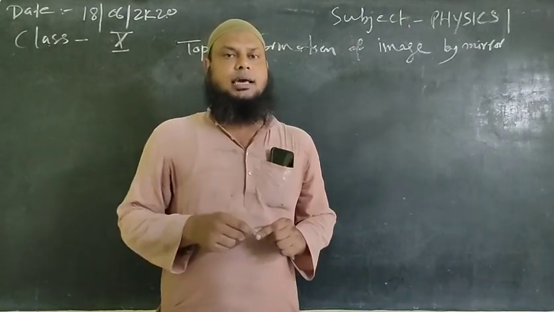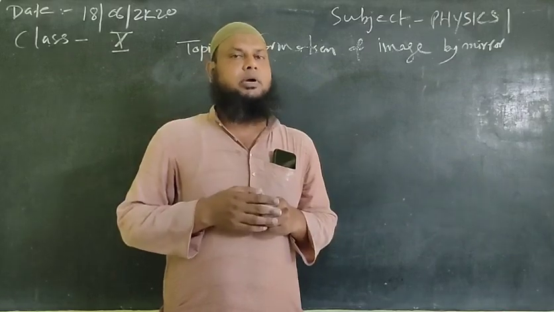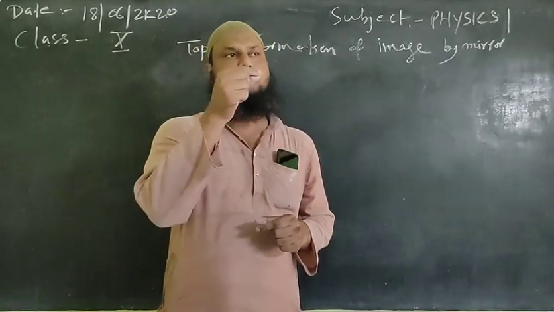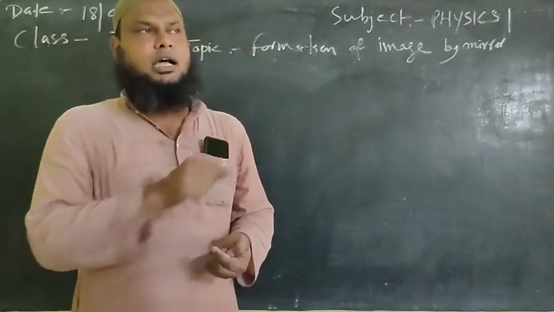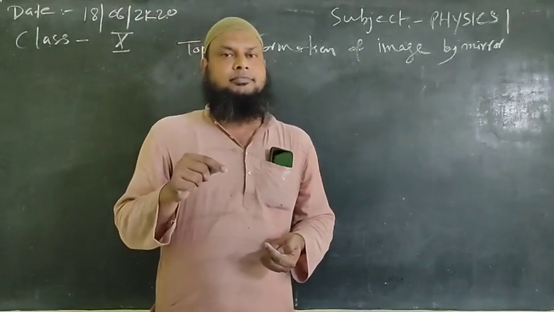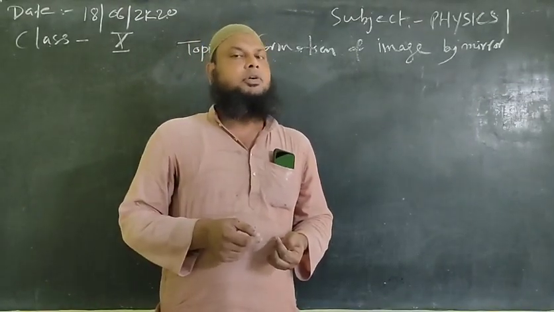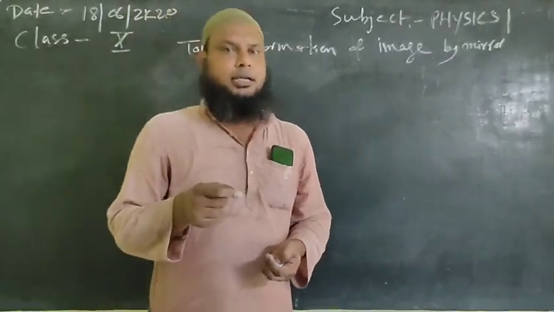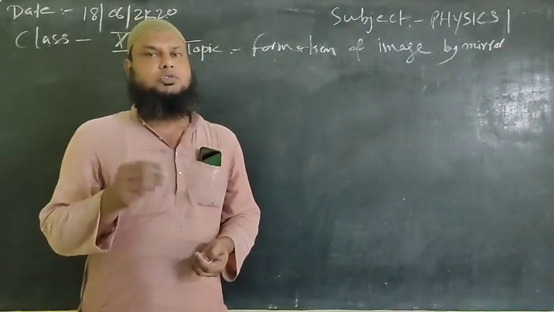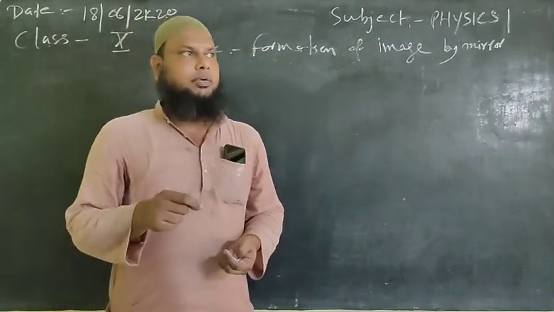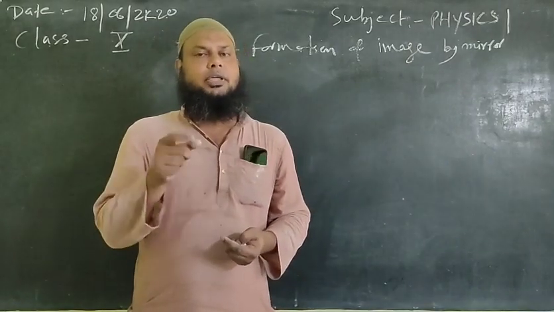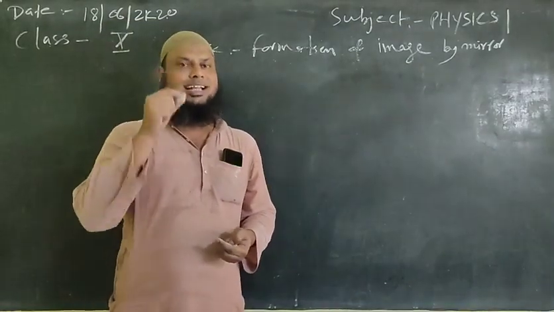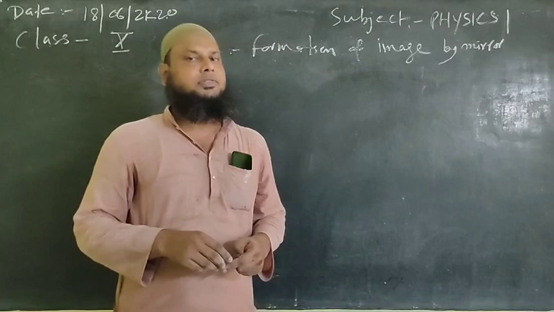If we produce those two rays in the backward direction, then we have a common point of intersection, and on producing that point of intersection to the principal axis, we obtain the image, and that image is called a virtual image. As discussed, a real image can be obtained on the screen, but a virtual image cannot be obtained on the screen. Also, to show a real image we use a solid line, whereas for a virtual image we use dotted lines, as we have drawn in the previous videos.